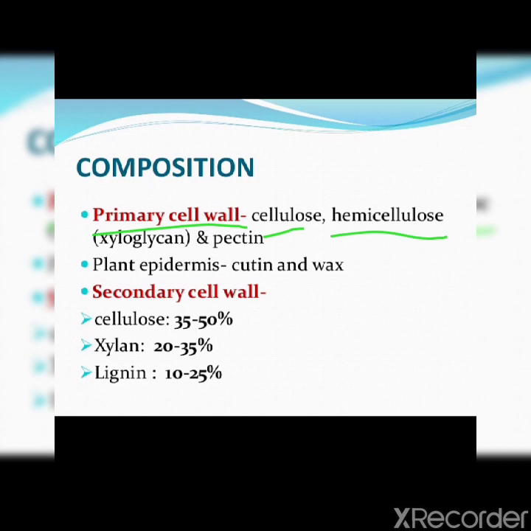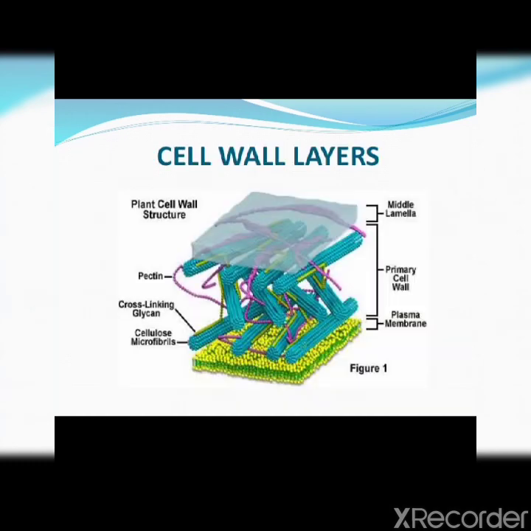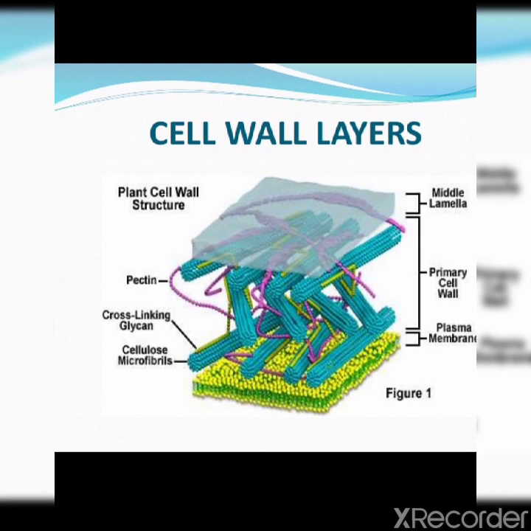The primary cell wall is composed of cellulose, hemicellulose, polysaccharides and other pectic substances. Electron microscopic studies have revealed that individual molecules of cellulose are long chains. You can see in the figure they are cross-linked by hydrogen bonds to other molecules to form strong bundles. This is the bundle, which is called microfibrils. Clear, children?